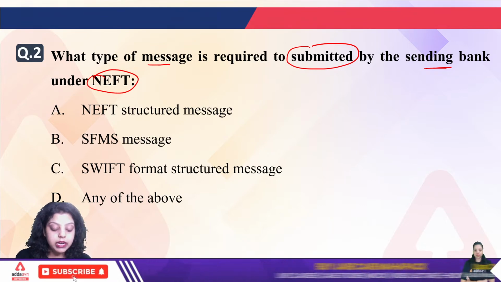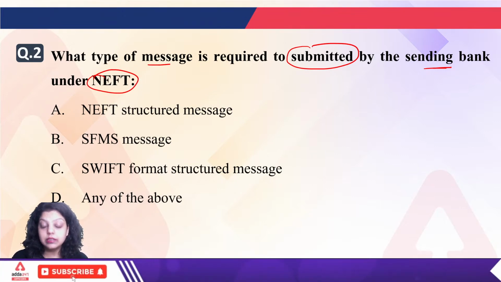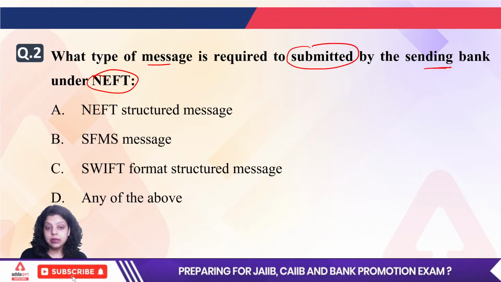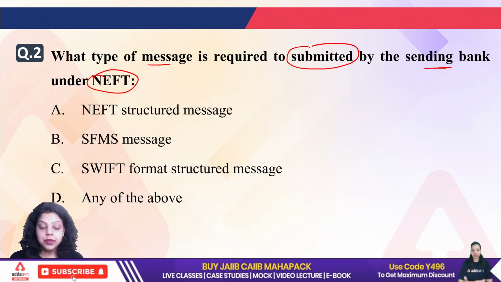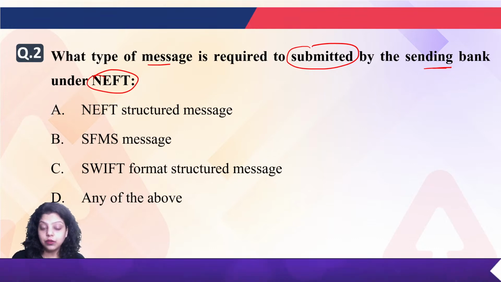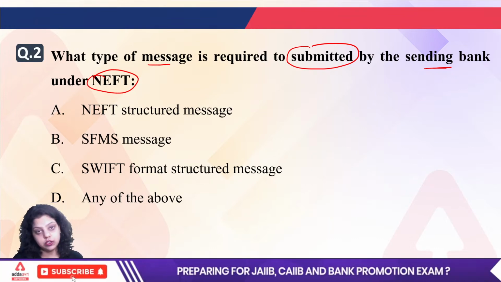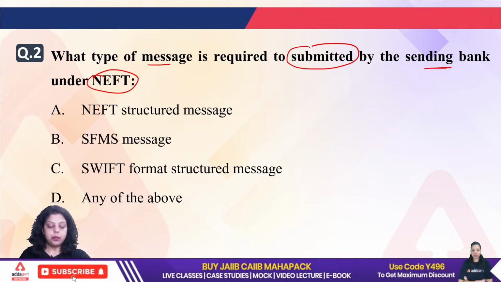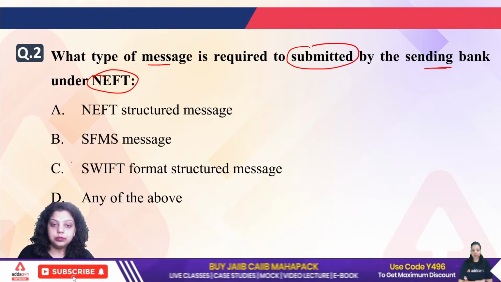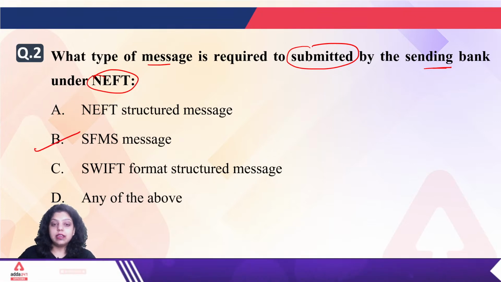NEFT transfers your funds in half-hourly batches, and the half-hourly batches currently running are 48. So NEFT uses 48 half-hourly batches. Now what will be the answer? Everyone is saying B is correct. The right answer is SFMS.